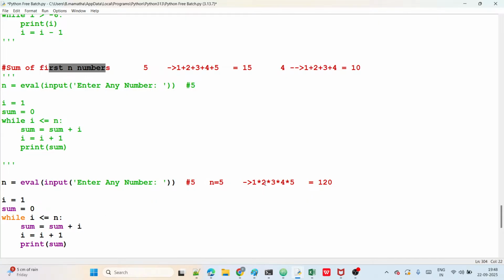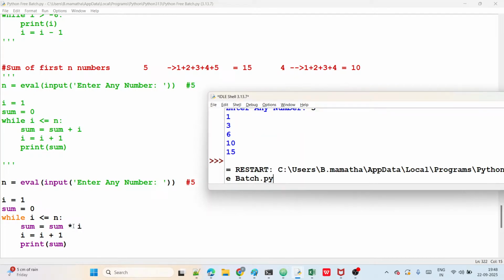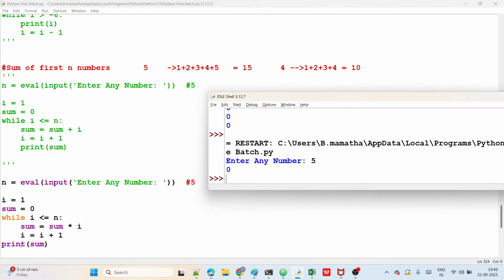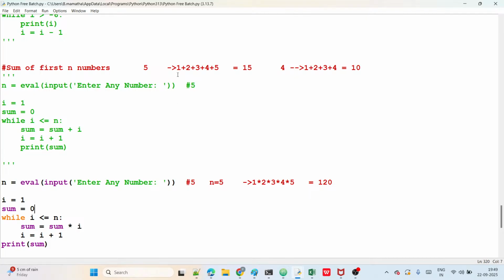That means every time we are multiplying, not adding. Observe now. I am giving the 5, so it must be outside, okay? Outside, guys, here. I am giving the 5. Here is the n, no?